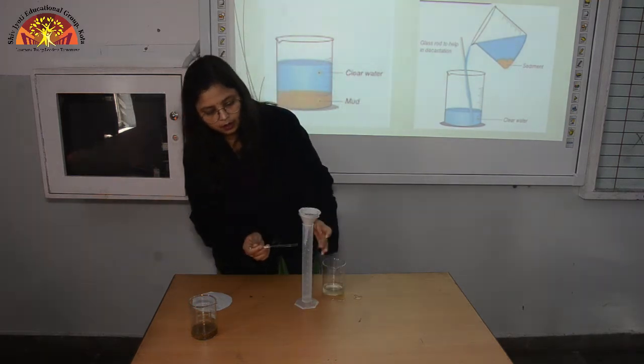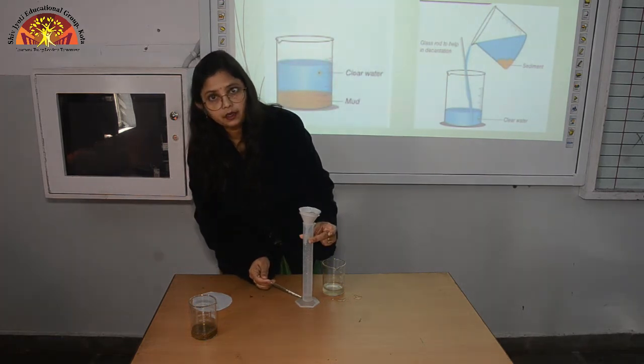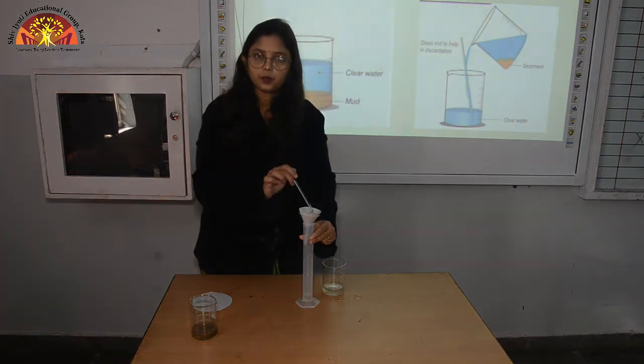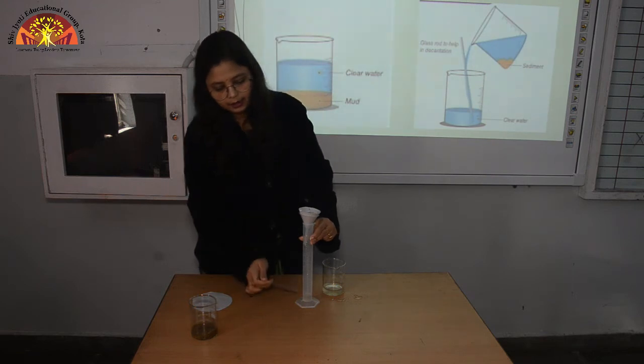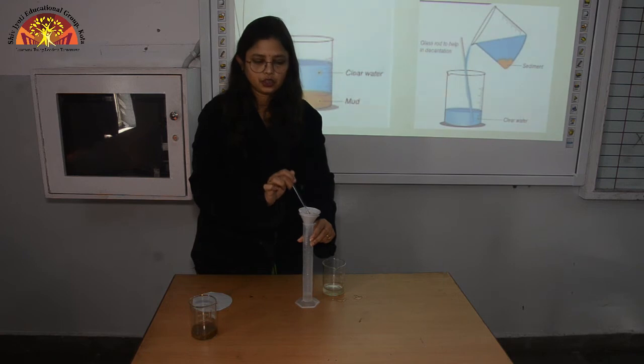Here you can see that water is getting collected downwards in this measuring cylinder. It is passing through the filter paper. So children, impurities remain over the filter paper only, and only the water gets collected downwards. So this process is called filtration.